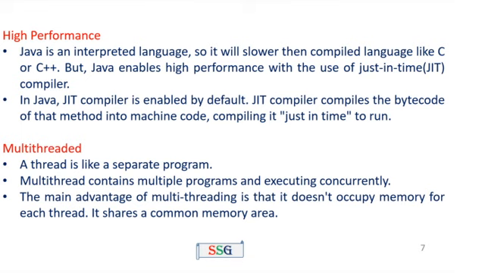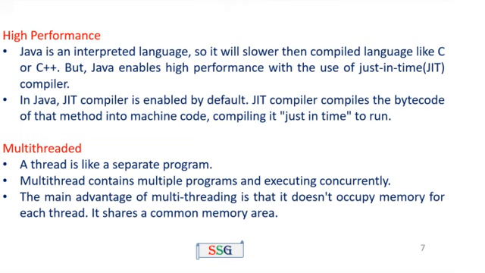What is meant by concurrent execution? Now we have two tasks and we have to complete both, but we have only one processor. For example, we have task 1 and task 2. Processor 1 executes task 1 for some time and jumps to task 2 for some time. This concept is called concurrent execution. Parallel execution means we need more than one processor. Concurrent execution means multiple tasks managed by a single processor. Here multi-thread contains multiple programs and executes them concurrently.